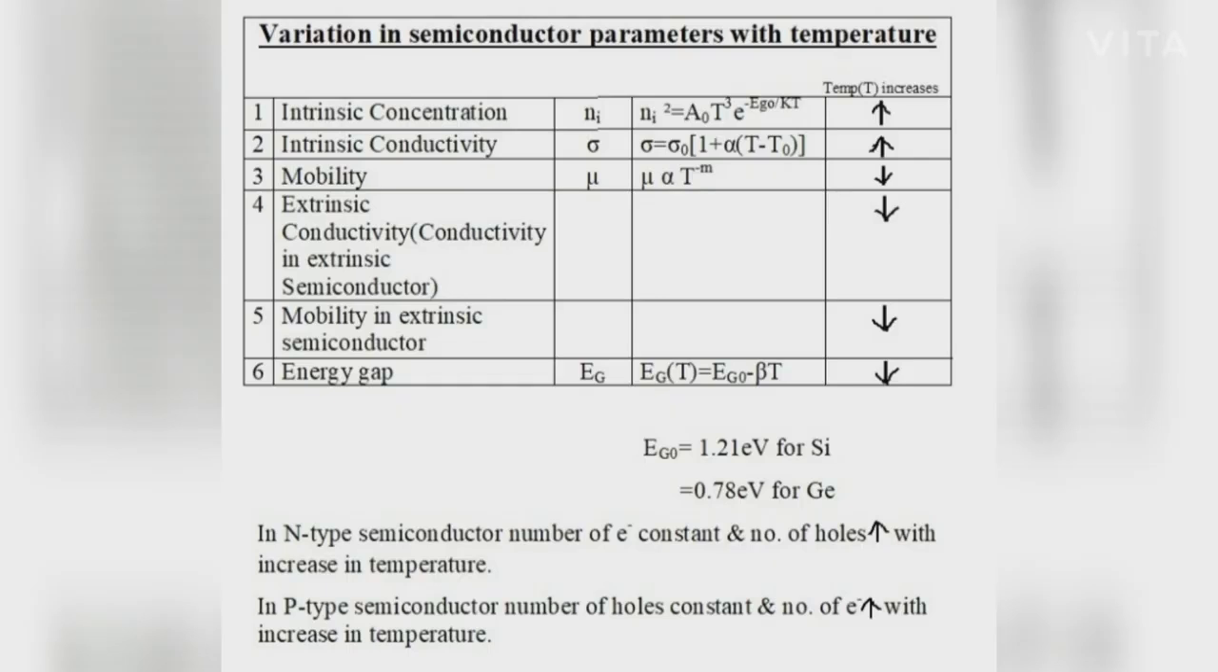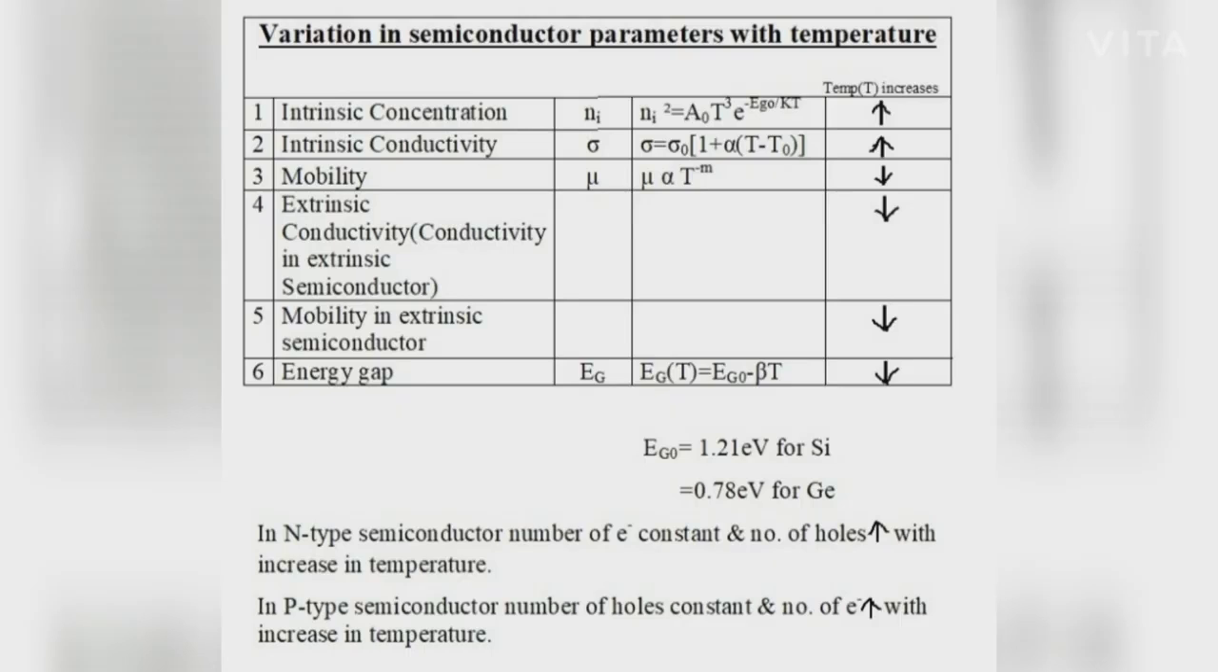Second one, intrinsic conductivity. The intrinsic conductivity formula is sigma equal to sigma naught into 1 plus alpha into T minus T naught. This formula you already know. Sigma is the conductivity. Here, with the increase in temperature, the density of electron-hole pairs increases and correspondingly the conductivity also increases. So, as temperature increases, intrinsic conductivity also increases.